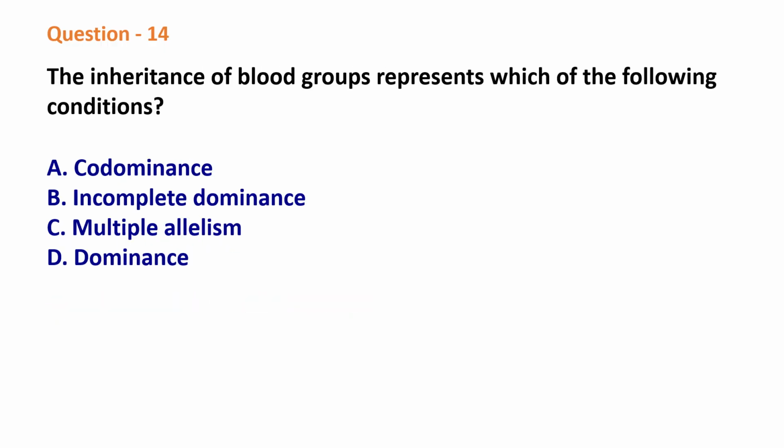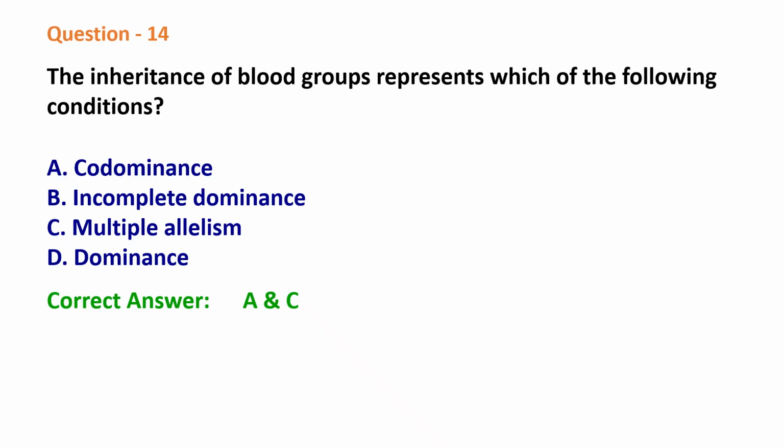Question 14. The inheritance of blood groups represents which of the following conditions? Options: codominance, incomplete dominance, multiple allelism, dominance. Correct answer: option A and option C. Option A is codominance and option C is multiple allelism.